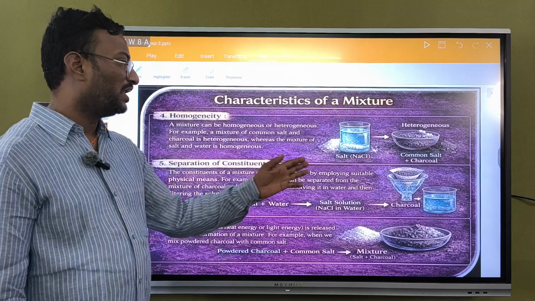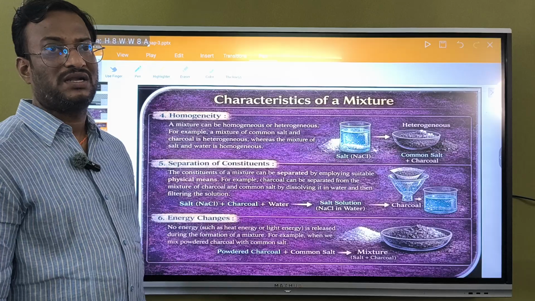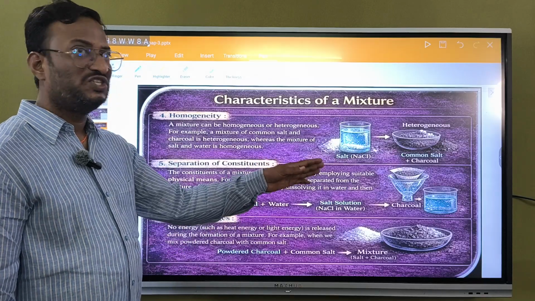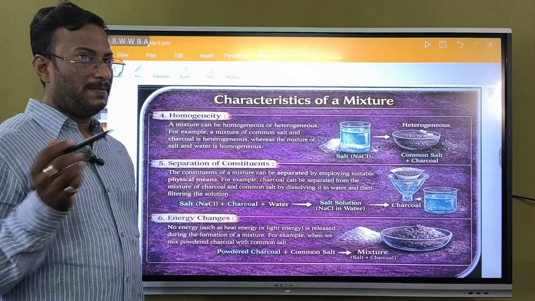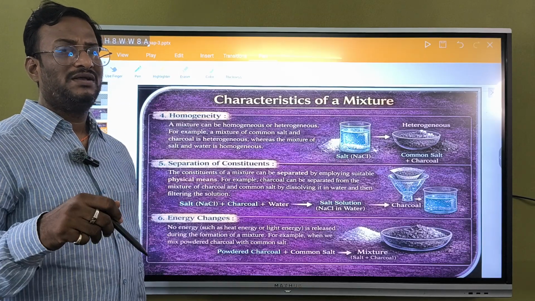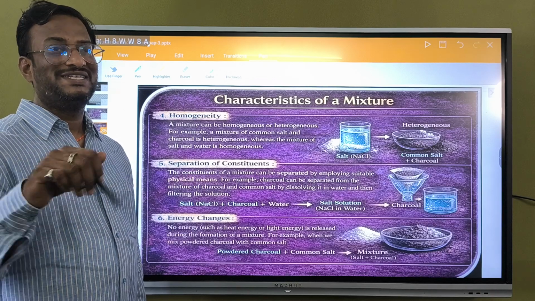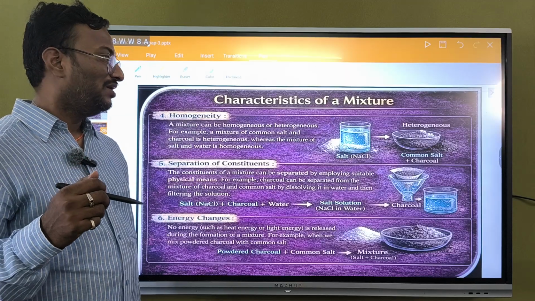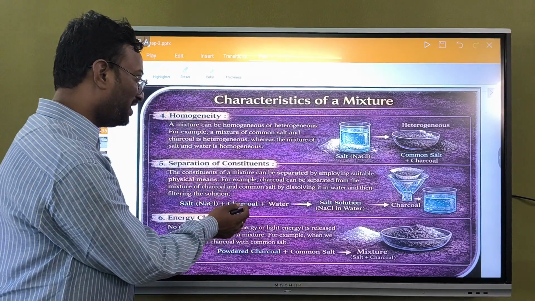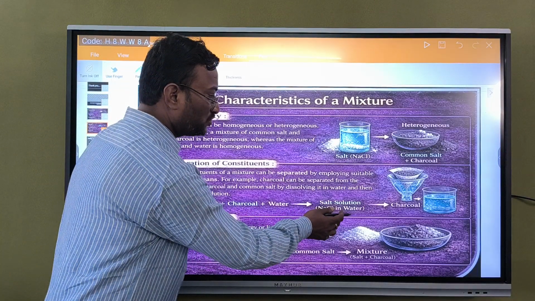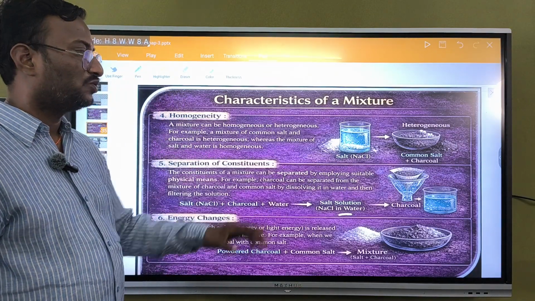For example, charcoal can be separated from the mixture of charcoal and common salt by dissolving it in water. If you dissolve the combination of charcoal and common salt in water, the common salt, sodium chloride, will dissolve in water, and the remaining charcoal will be undissolved. So NaCl plus charcoal plus water, a salt solution is going to be formed, and we can separate charcoal from the salt solution.